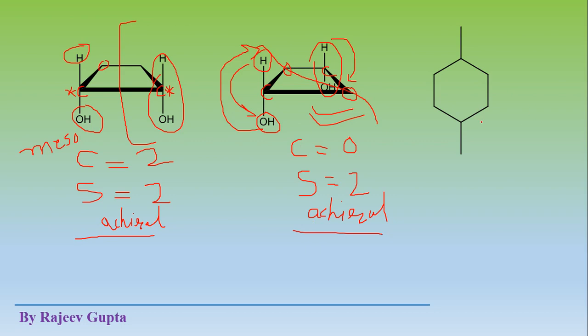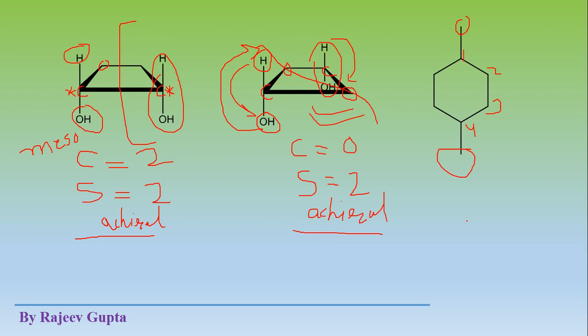Now see this molecule. These both structures could be cis or trans. These both methyl groups, which are attached at the 1,4 position, could be cis or could be trans.